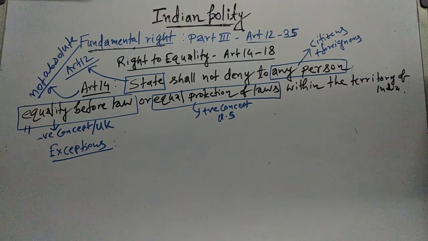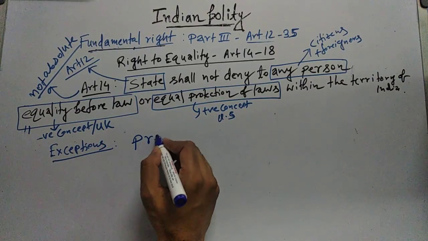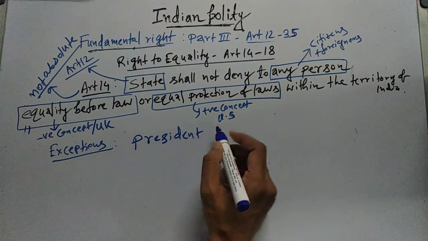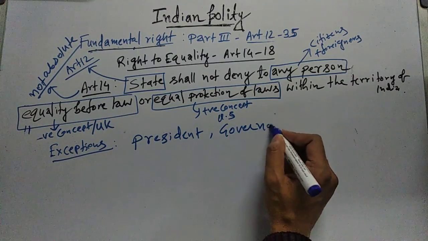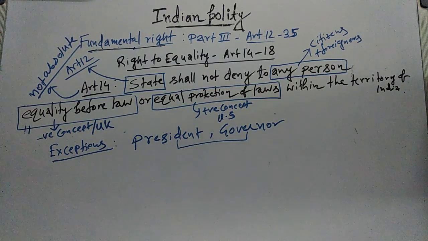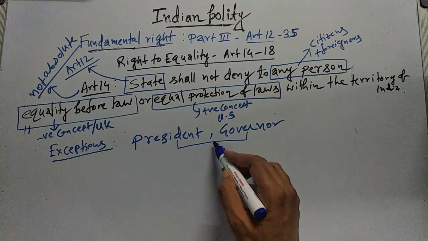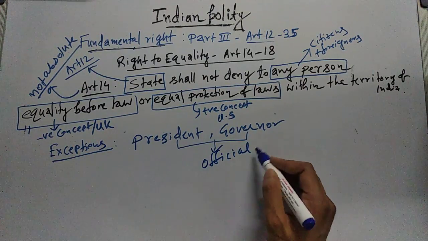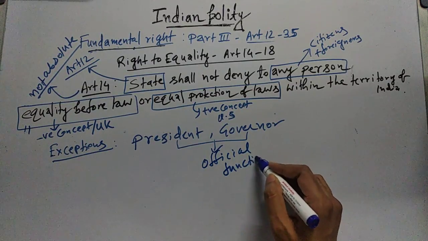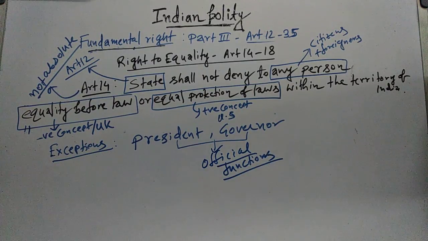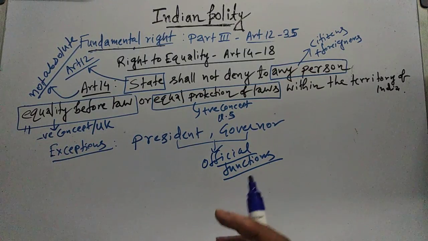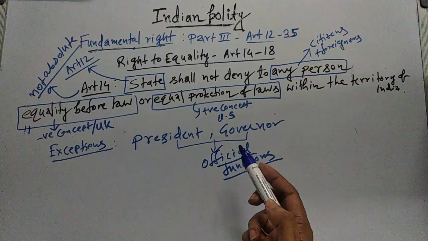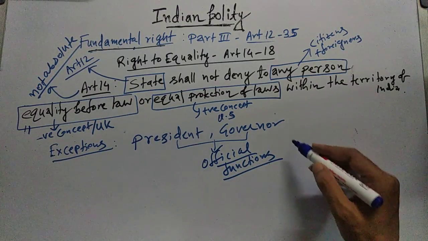Now this exception is given to the president and to the governor. And what kind of exceptions are available to the president and governor? Let's assume when the president or governor is discharging his or her official functions, then for the discharge of their official functions, the president or governor is not answerable in the court of law.